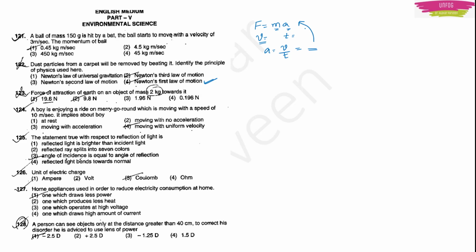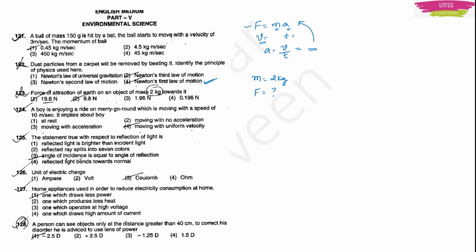Okay. Next question. Force of attraction of earth on an object of mass 2 kg towards it. This is question number 123. Here what have they given? They have given the mass of an object, which is 2 kg. Then they are telling you to find the force of attraction of earth. So you have to find the force.